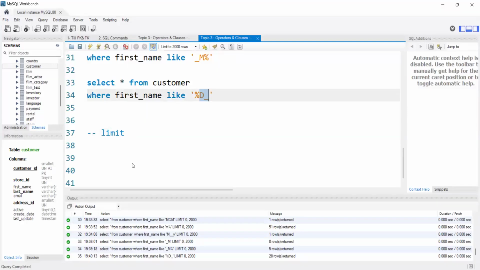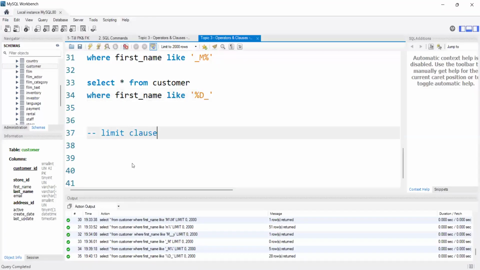Especially data analysts will use either like operator or regular expression almost daily. And if you are applying for any data analyst role in SQL, 60% you will be asked about joins, 20% you will be asked on either like or regular expressions. They will just give you the scenario. You can use any of that.